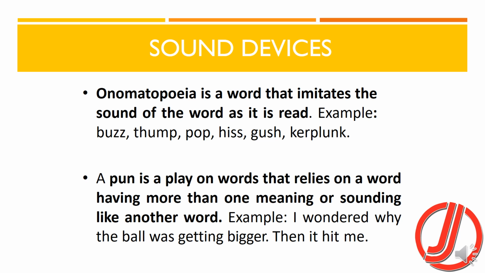Onomatopoeia is a word that imitates the sound of the word as it is read. The exact sound is according to the spelling, so the spellings and sounds are the same. Examples of onomatopoeia are buzz, thump, pop, hiss, gush, scratch, screech. Even the cuckoo is also an example.